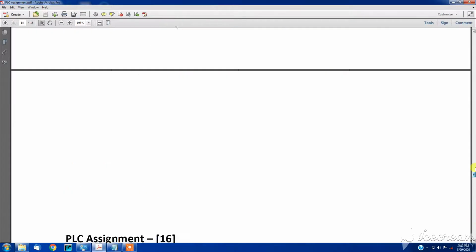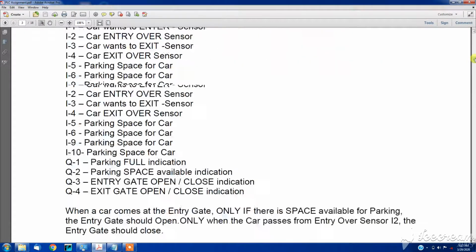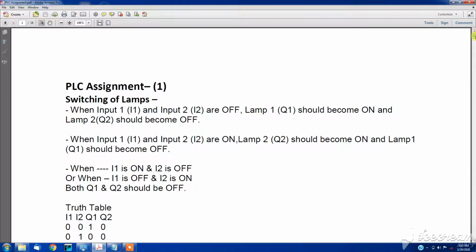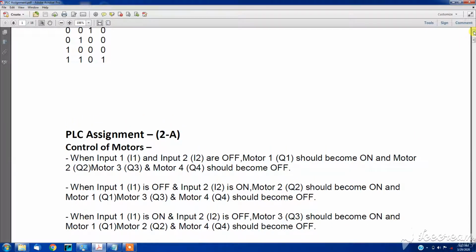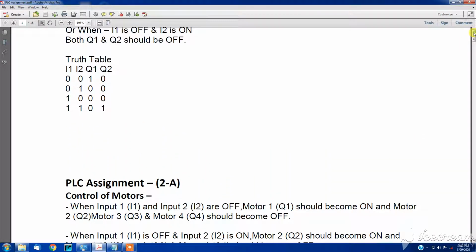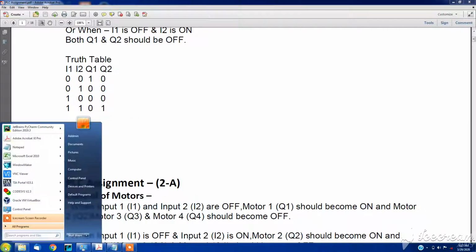This is our first program. Have a look at this. This is a truth table. When both my inputs are false, then output 1 should be high, and when both inputs are true, then output 2 should be true. Let's dive into it.